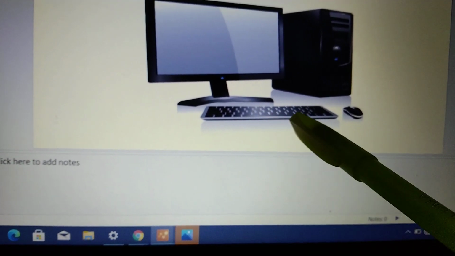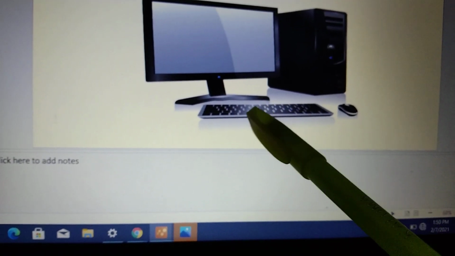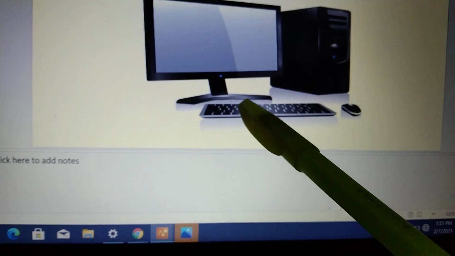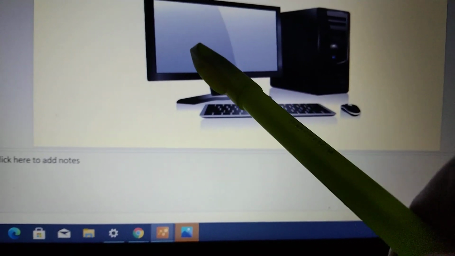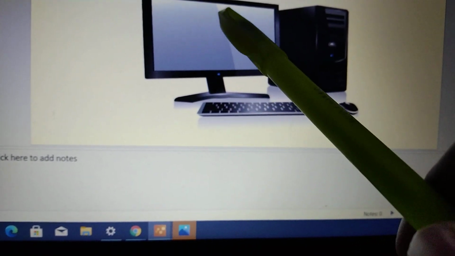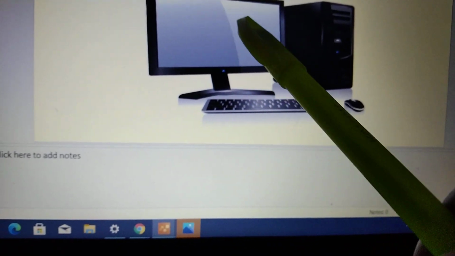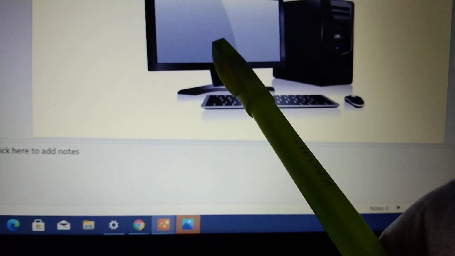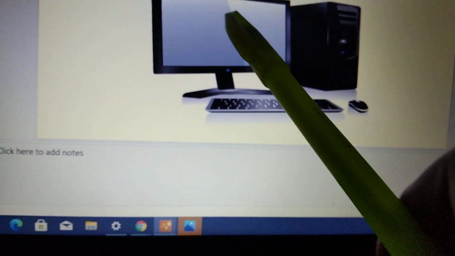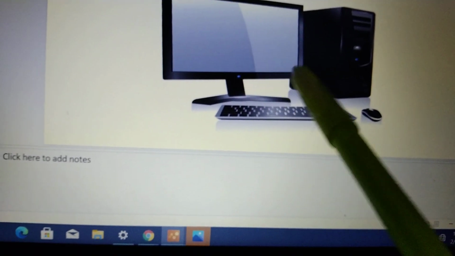This is the keyboard. It is also an input device. We have the computer monitor, where our data which has been processed is displayed. So the output is going to be displayed in this monitor.